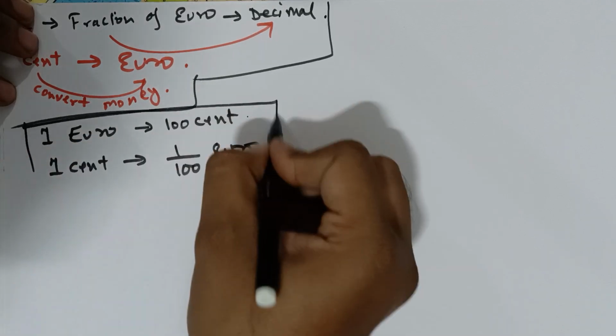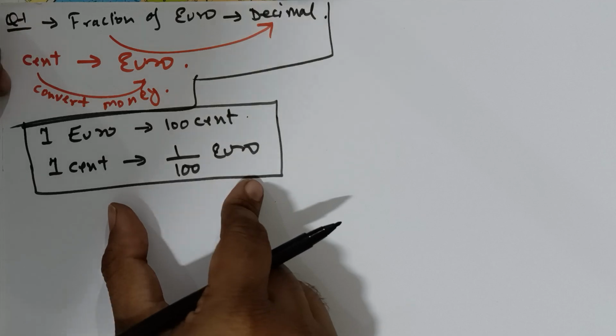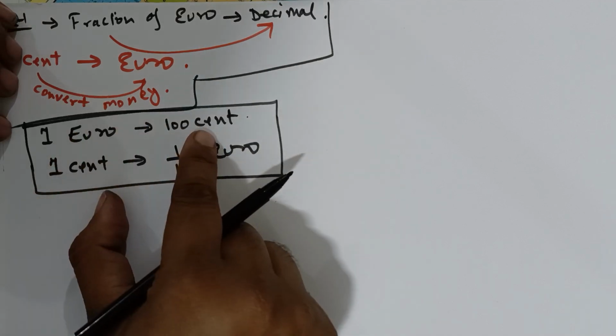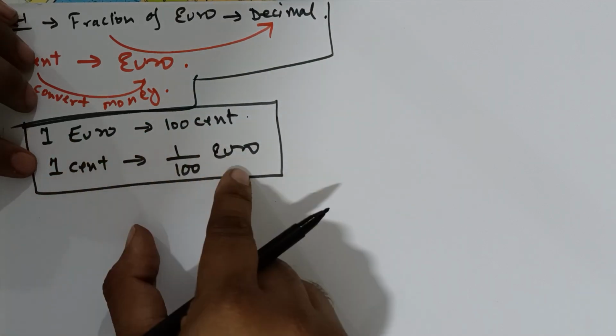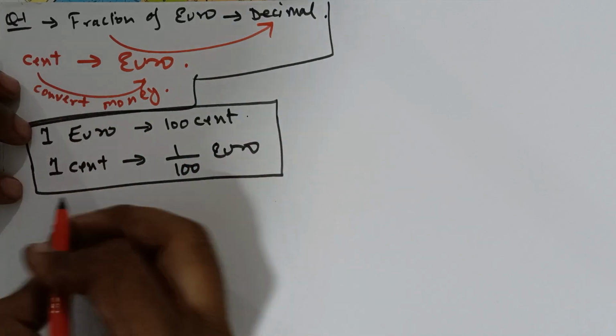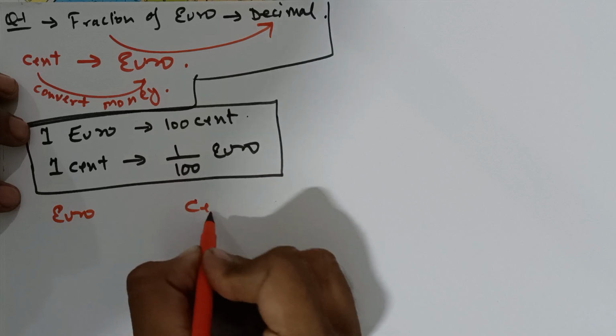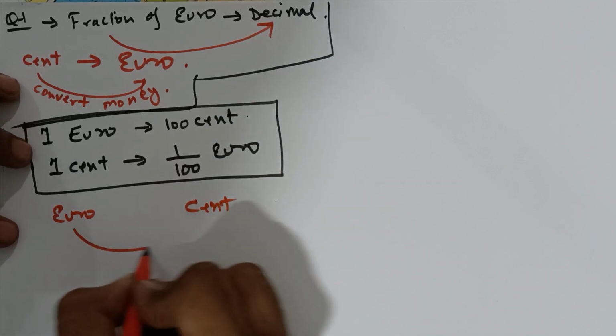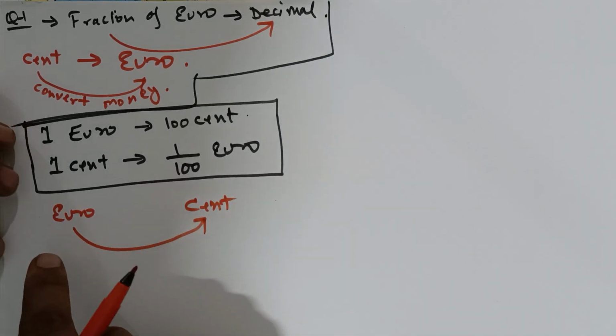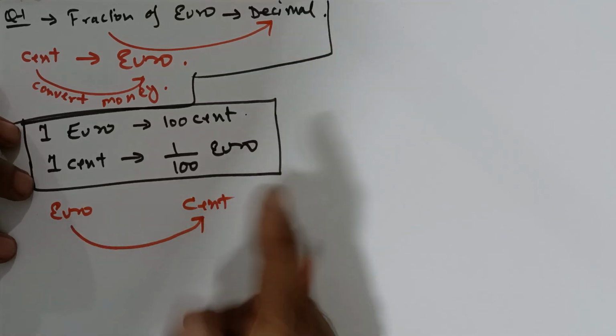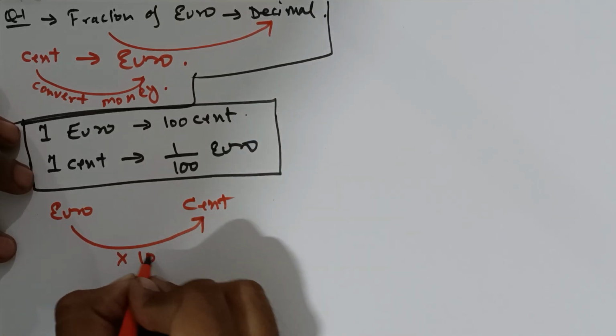So this currency conversion you must know. In 1 euro how many cent? 100 cent. In 1 cent how many euro? 1 upon 100 euro. For example, if you write here euro and here cent, when converting from euro to cent, you have to multiply by 100.